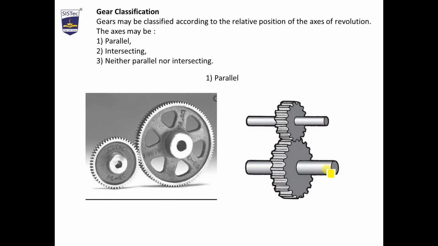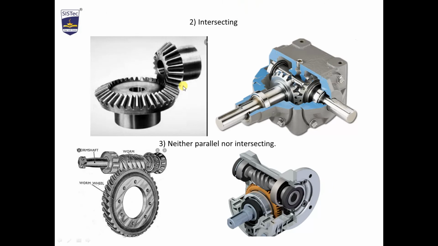This is parallel. Second is intersecting. This is the position on which one gear is mounted, this is the axis, and second is this. When we see the shafts here, both are intersecting. Say in the differential, this gear is coming and this gear is coming; if we see their axes, they are intersecting. That is why it is called intersecting shafts. Third one is neither parallel nor intersecting.